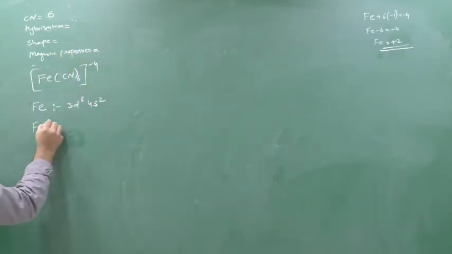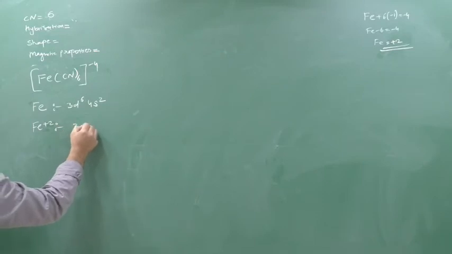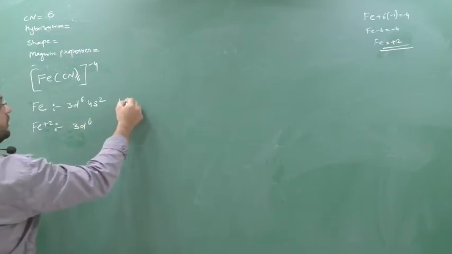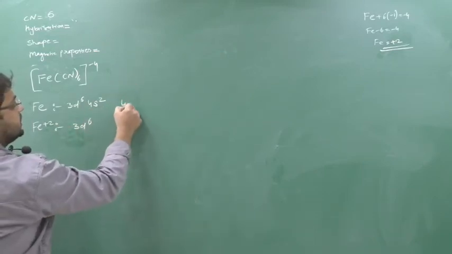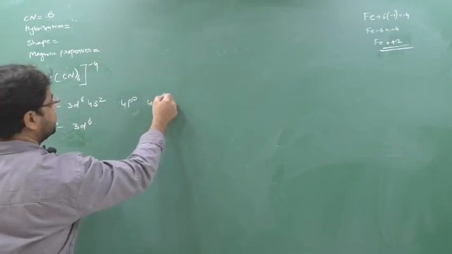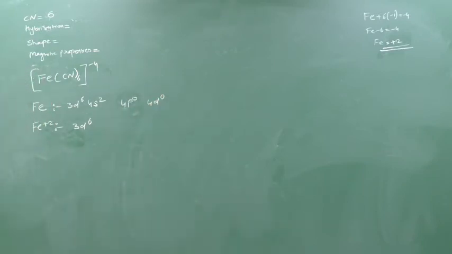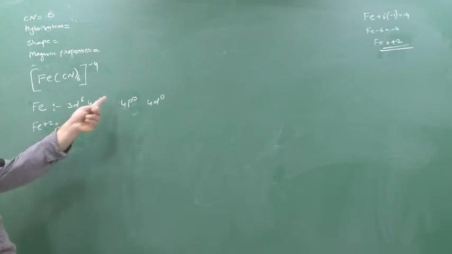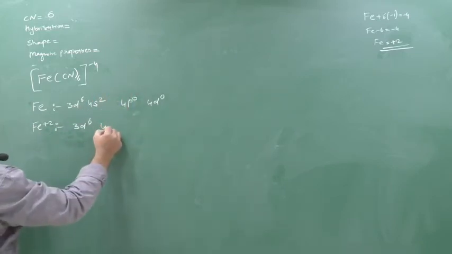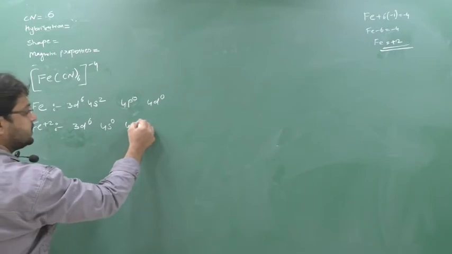So the electronic configuration of Fe +2 will be 3d6. Sorry, here 4s2, then 4p0, then 4d0. Yes or no? Okay, Fe +2 is 3d6 because these 2 electrons will go. When they go, 4s0 will be there, 4p0 and 4d0.